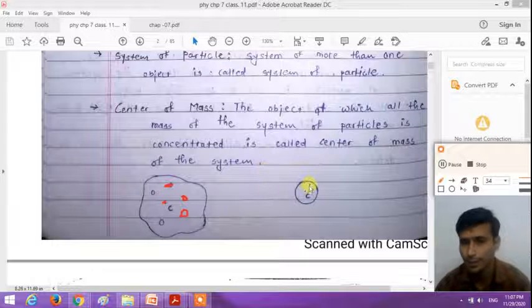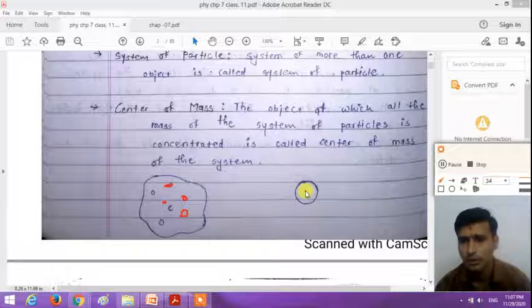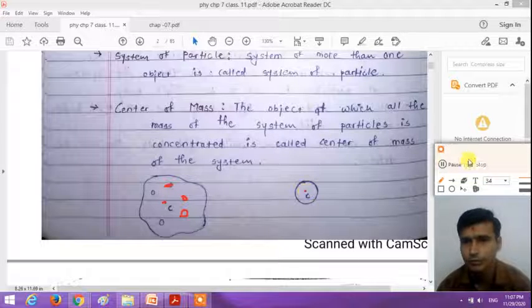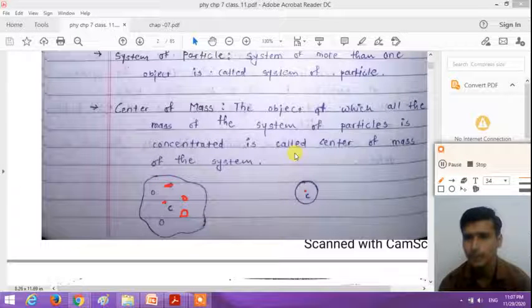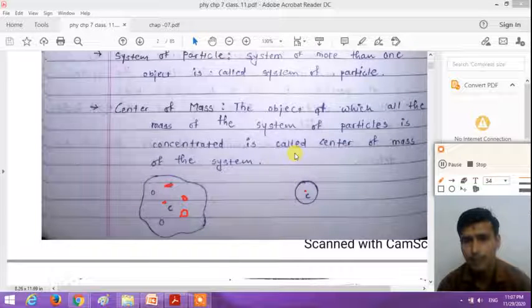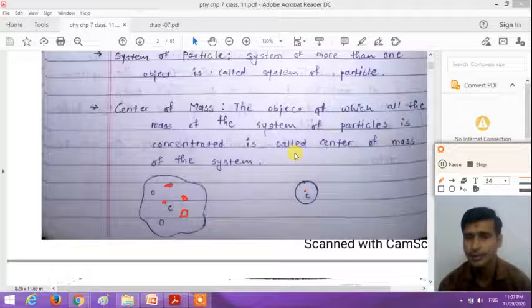In a solid object, a point at which all the mass of the object is concentrated is called the center of mass of the system of particles, or the center of mass of the rigid body. It depends on the mass distribution in the body, right?